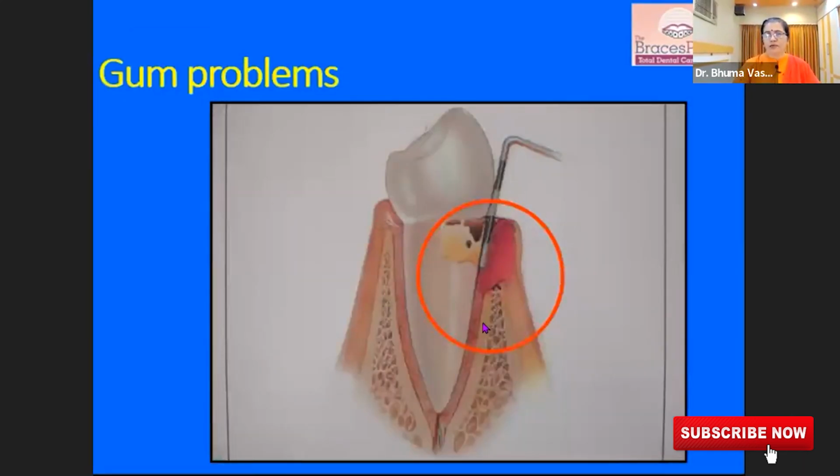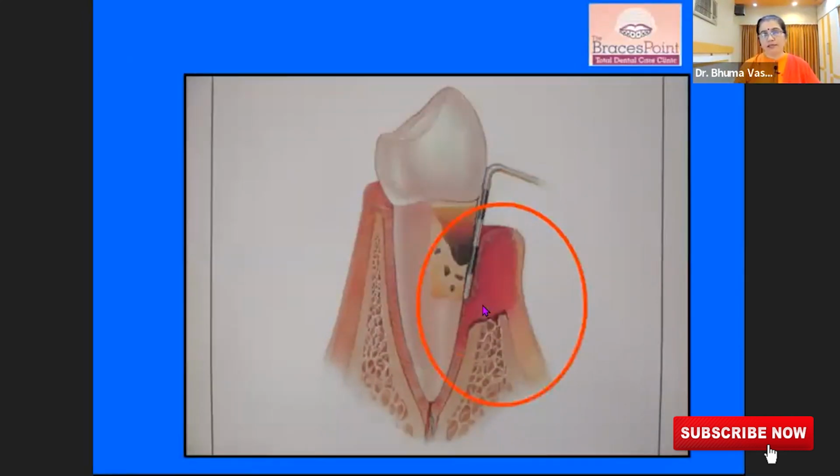As it grows deeper, the patient still has no other symptom besides the bleeding gums, and then bone destruction begins. When this much bone destruction has happened, tartar formation would have happened all around, and then the bone loss would progress, and the teeth become loose because there is no bone.